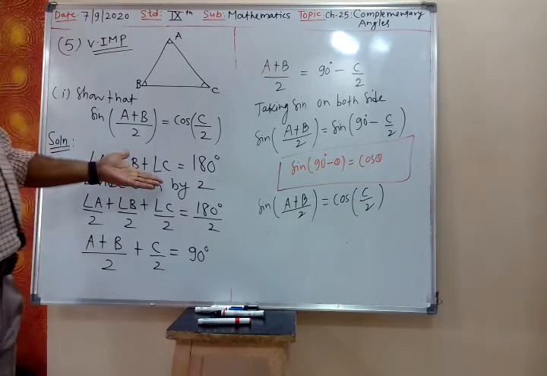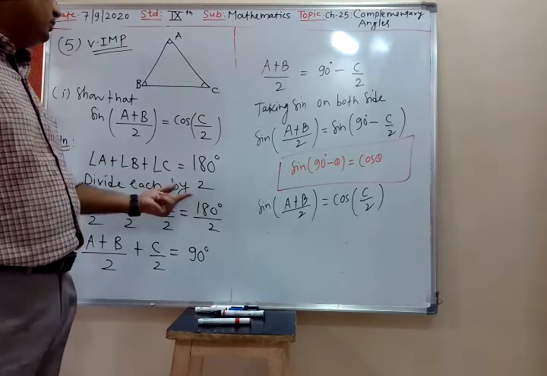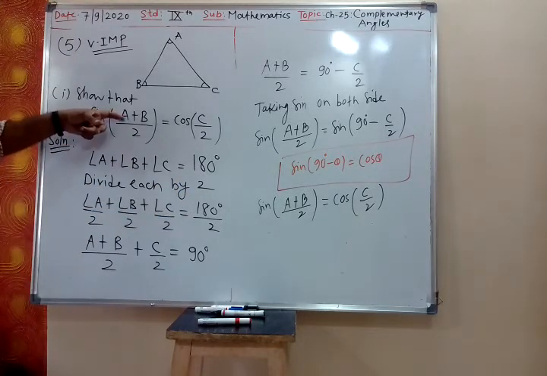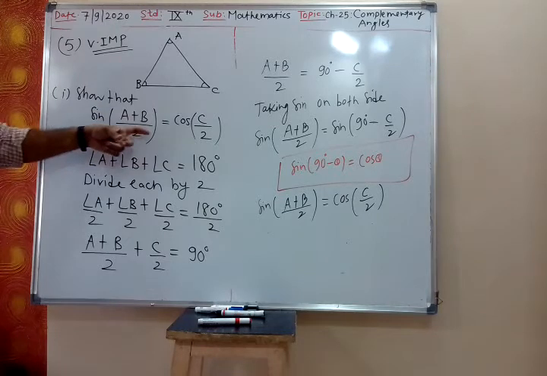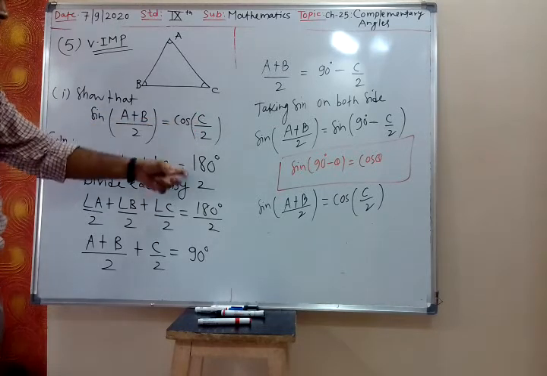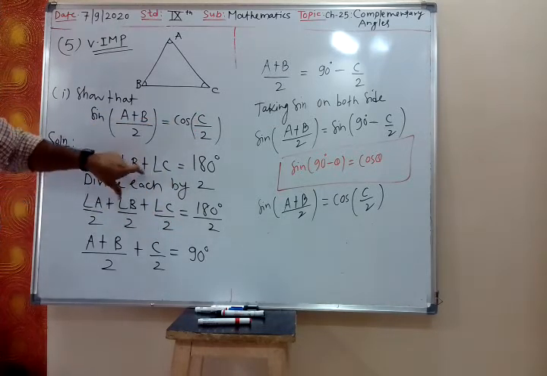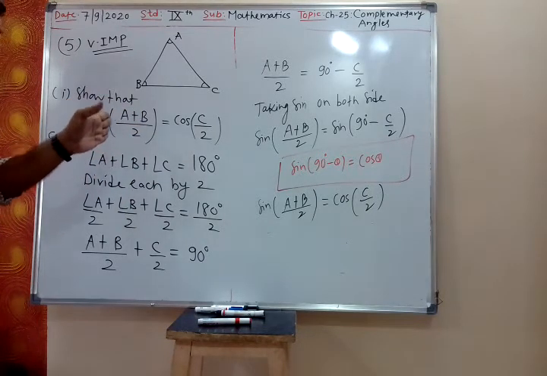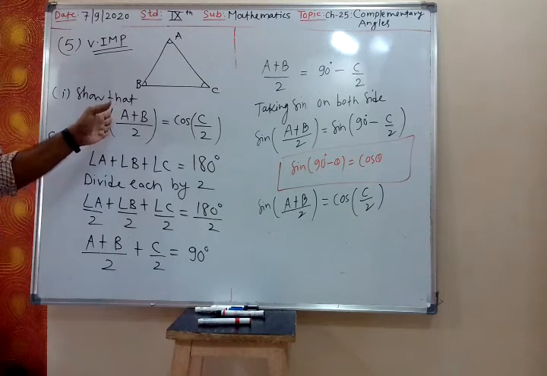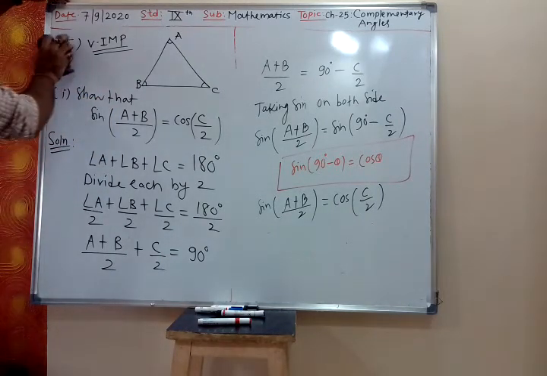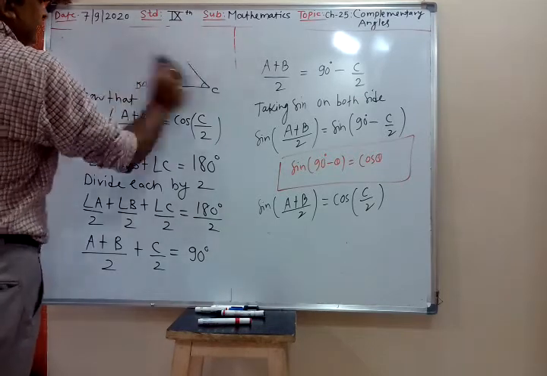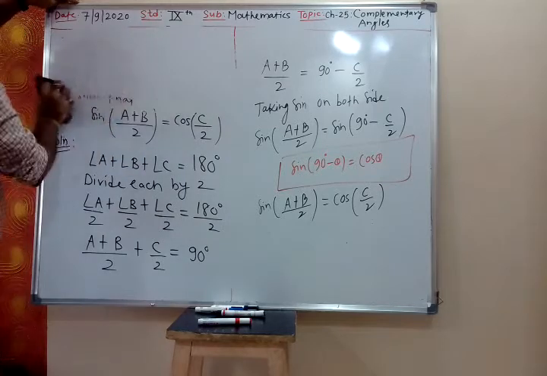I have divided each by 2 because in the question the angles are divided by 2. So I have divided each by 2 so that I will get this form. We want to prove this, so to arrive at this conclusion, we have to divide. Is it clear?